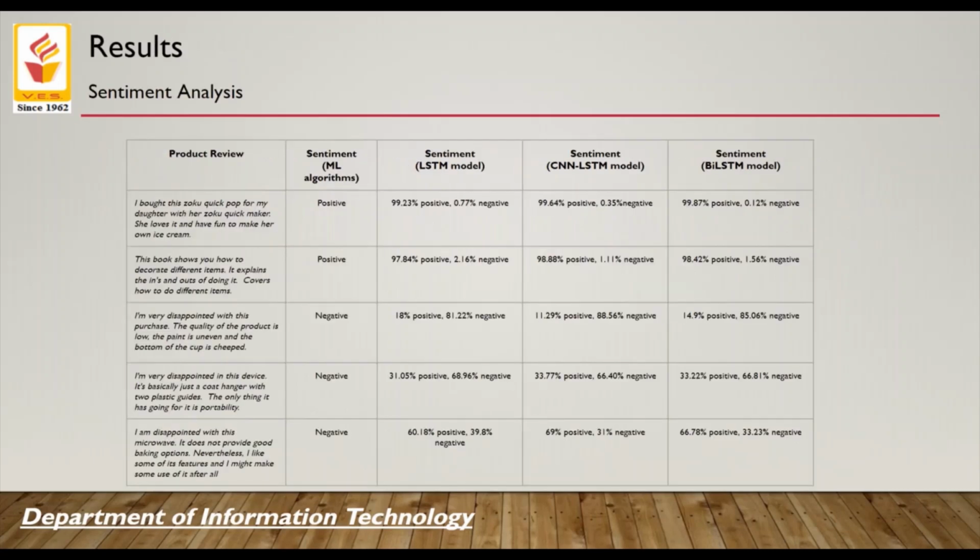So these are the results that we obtained from our sentiment analysis models. As we can see, the ML algorithms are able to predict if it's positive or negative, while the neural networks are predicting the percentage of positive and negative. I would like to emphasize the last review, where the ML algorithm said that it's a negative review, while the neural network said otherwise. They were able to identify that the positive sentiment in the review is more, which we can conclude by reading this review. So here I can say that the neural networks have a higher edge over the machine learning algorithms.